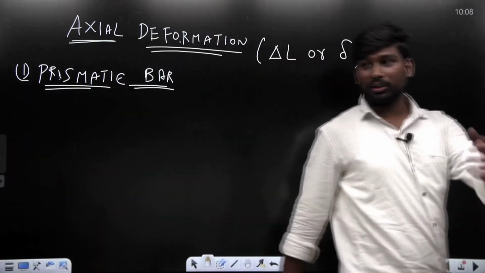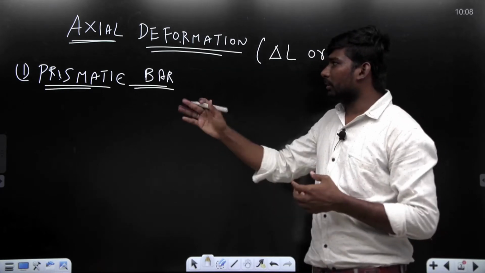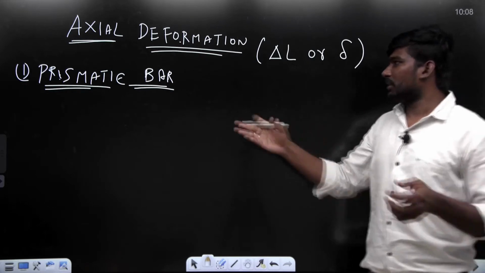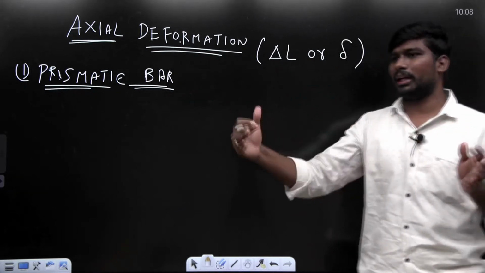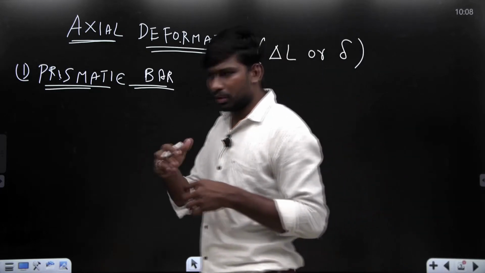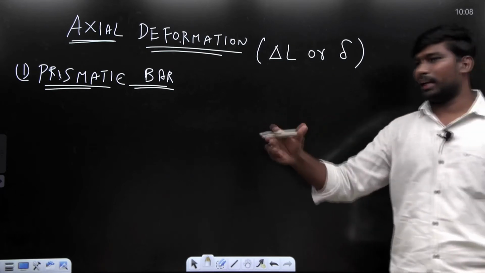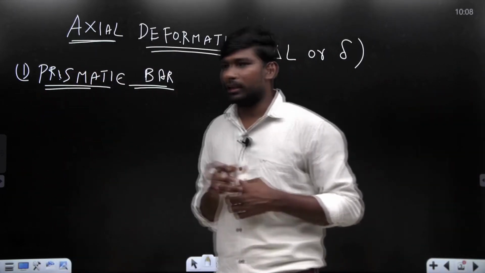My dear students, I want to explain here what is the meaning of prismatic. For example, in day-to-day life, we have seen in our houses. Prismatic means the cross-section dimensions remain the same along the length; the cross-section dimensions are not changing throughout the length. That is called prismatic. In our house, we can see that.